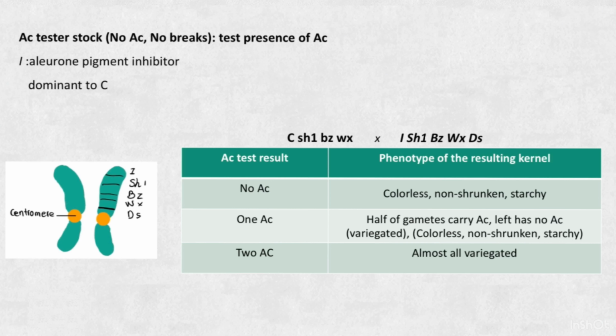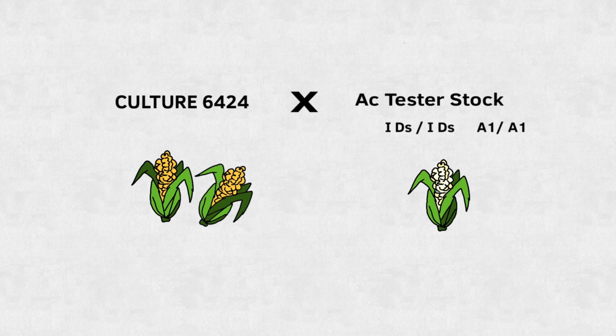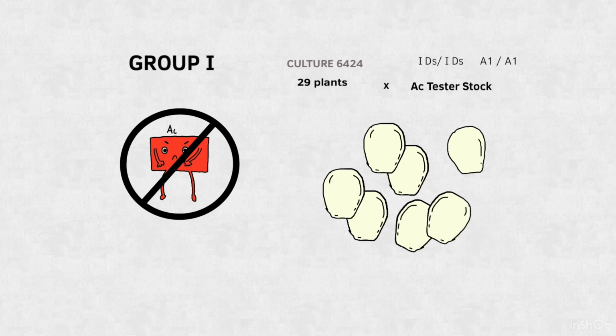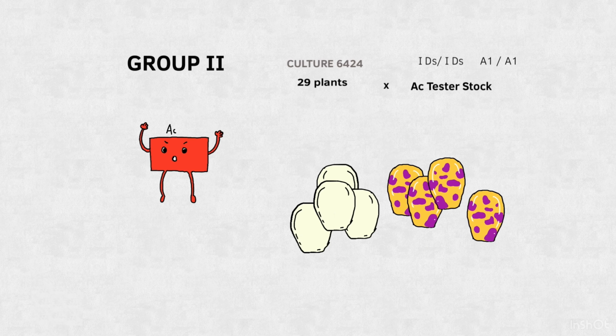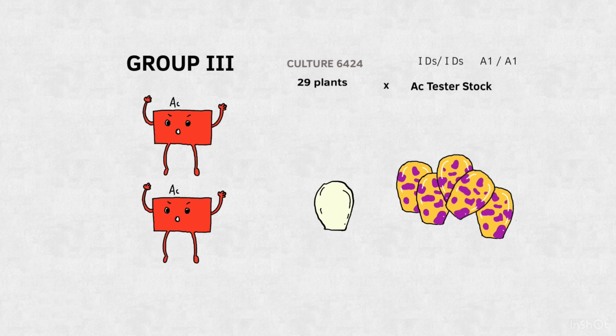McClintock constructed activator test stocks homozygous for inhibitor gene, shrunken gene 1, bronze gene, waxy gene, and dissociation transposon in chromosome 9. She crossed 29 plants from culture 6424 with the activator test stocks. These activator test stocks had genotype of homozygous inhibitor gene, dissociation gene, and anthocyanin gene 1. Results show that group 1 plants, which had no activator transposon, had all colorless resulting kernels. Group 2 and Group 3 plants, which had one or more activator transposons, had both colorless and variegated resulting kernels.